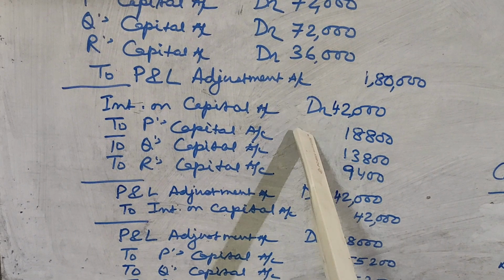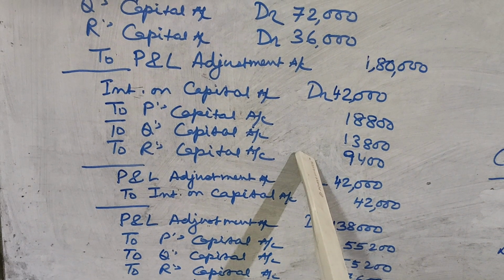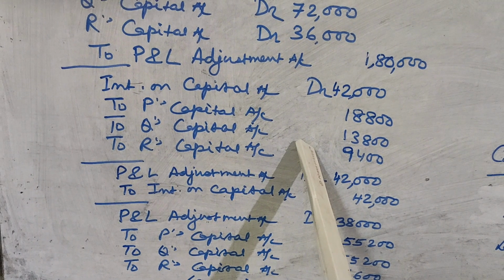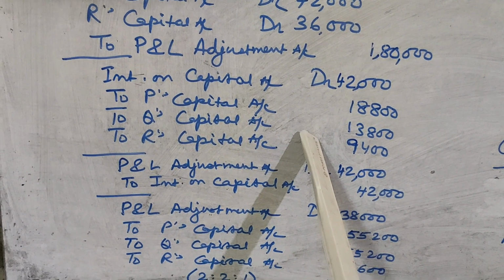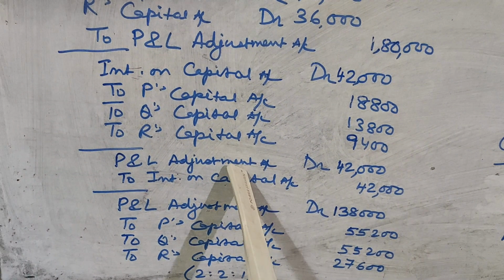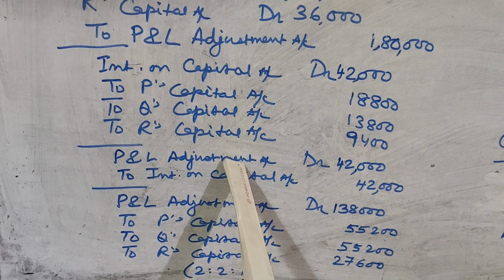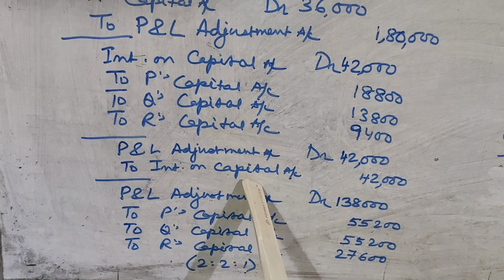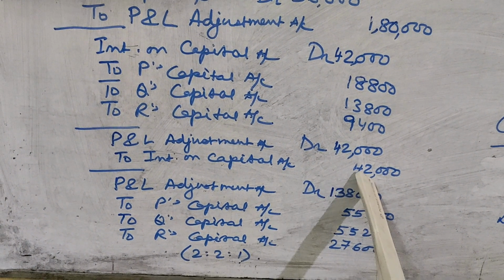Then we are providing for the interest on capital, correct interest on capital. So for that, interest on capital to P, to Q, to R's capital. Then we are closing this entry by transferring it to profit and loss adjustment account. So profit and loss adjustment account debit 42,000 to interest on capital 42,000.